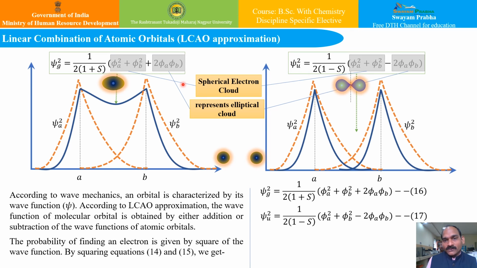Hence, the bonding molecular orbital has lower energy. You can see here, if I talk in terms of energy, this is the bonding molecular orbital and this is the anti-bonding molecular orbital. So the bonding molecular orbital has lower energy than the anti-bonding molecular orbital or than the atomic orbitals, while the anti-bonding molecular orbital will always have energy higher than that of the atomic orbitals.